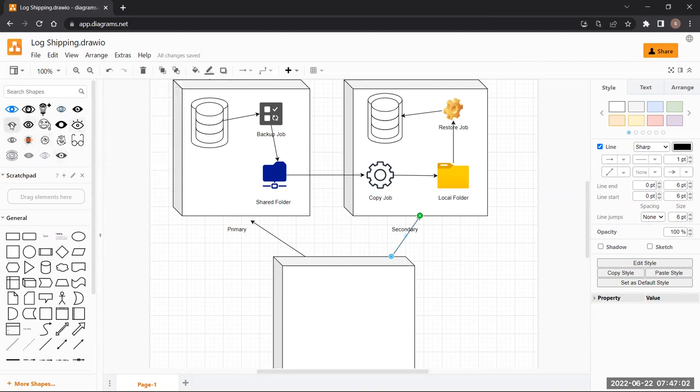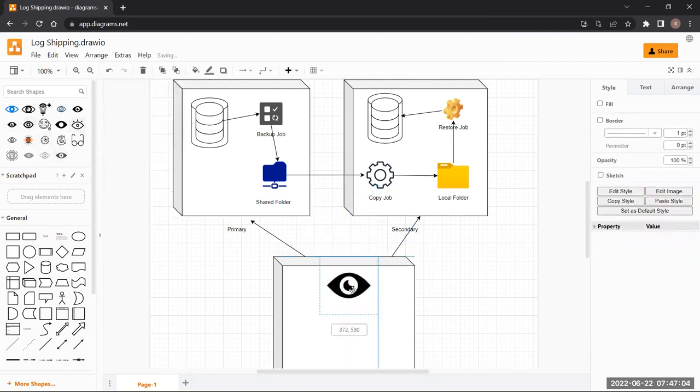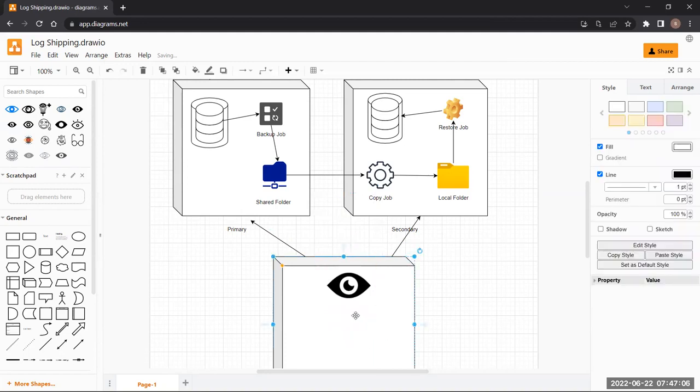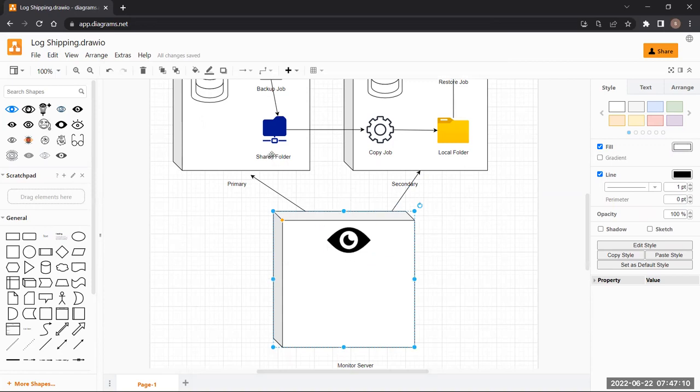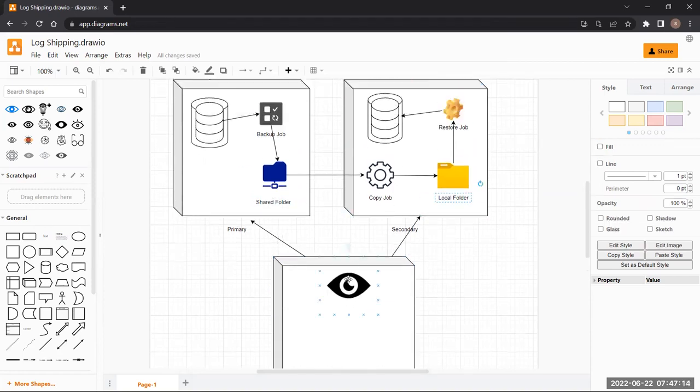So this monitor server is only going to keep an eye on both the servers, whether everything is working fine or not. It will keep an eye on whether the log shipping process is working smoothly or not.